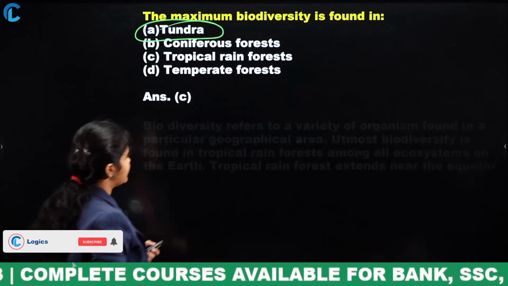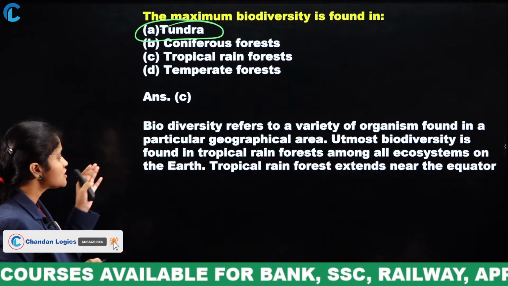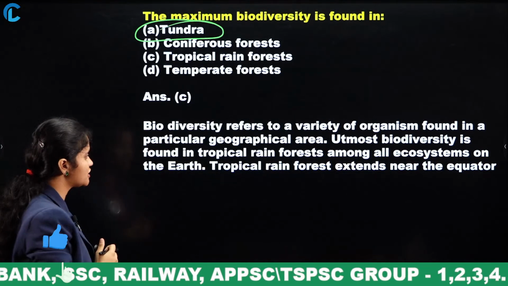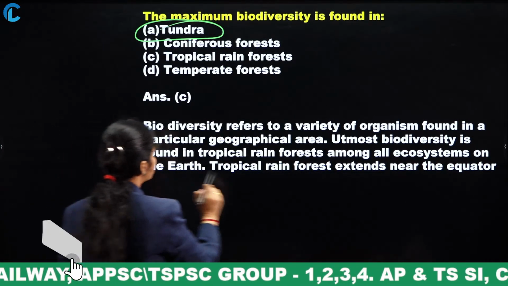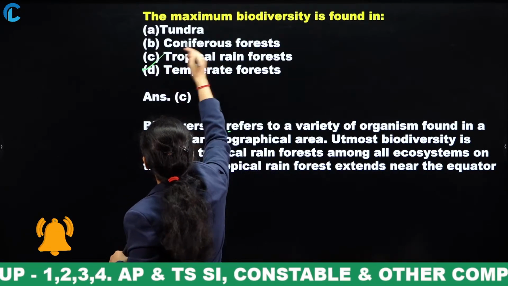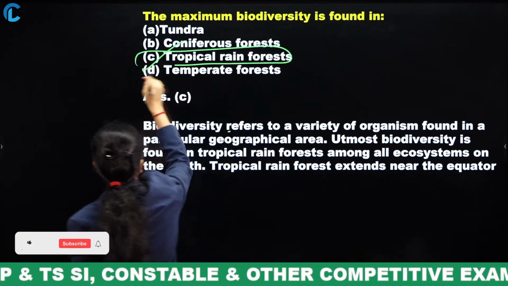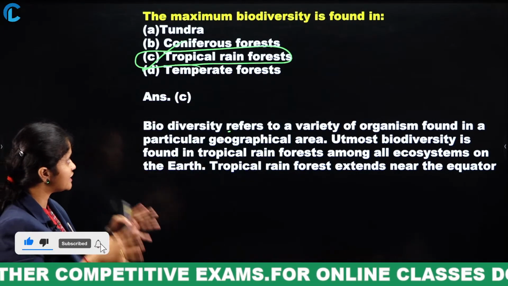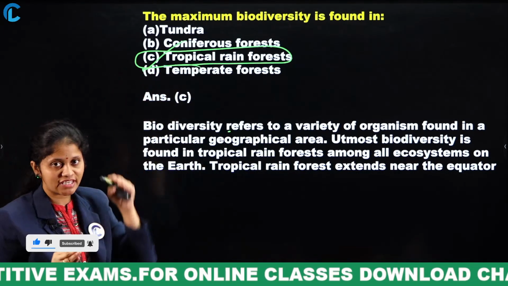Sorry, it is not the Tundra region, it is actually the tropical rainforest. In the tropical rainforest, that is the region where the maximum biodiversity can be found.